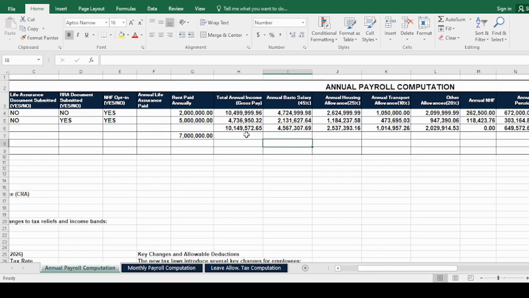Okay, having done that, we've inputted 7 million for the rent annual payment, and we want to also put a dummy figure for the total annual income. Let's use 50 million here.